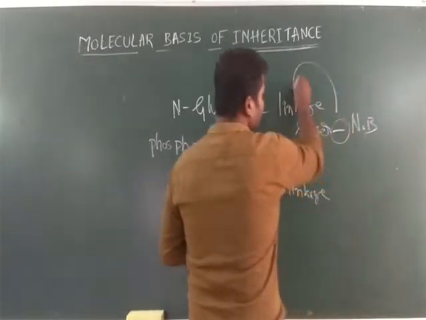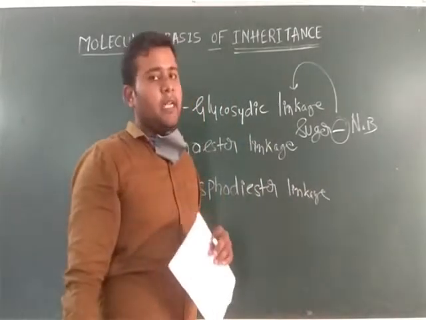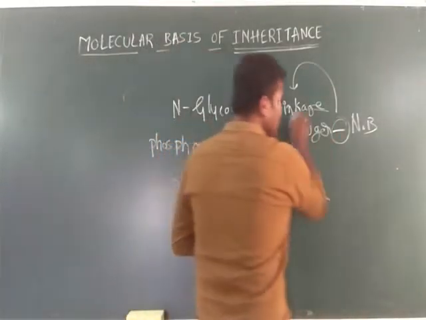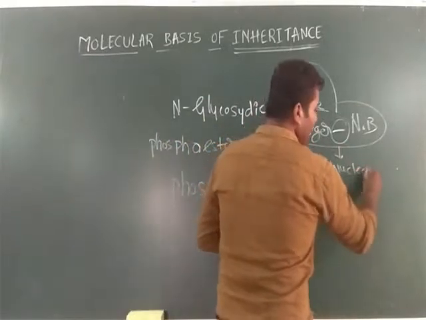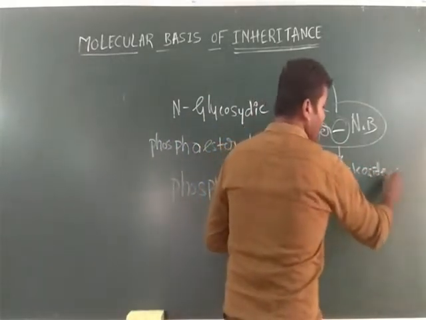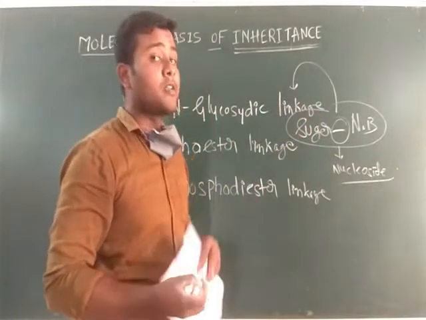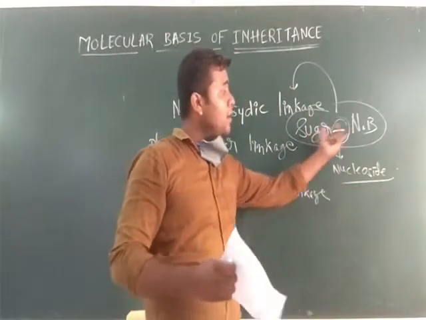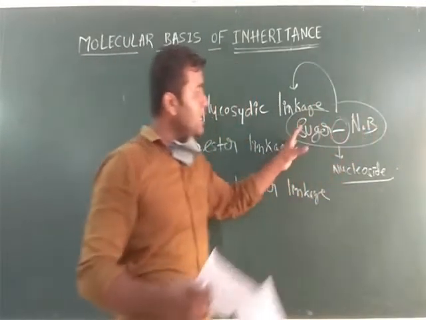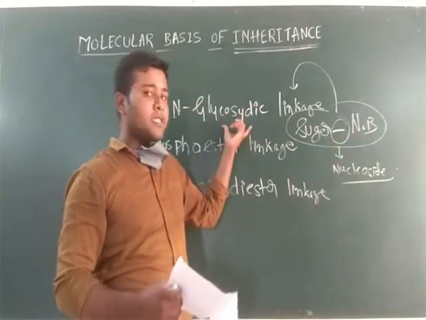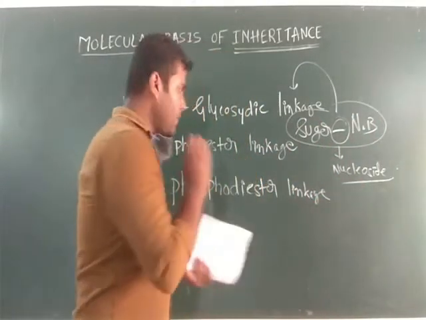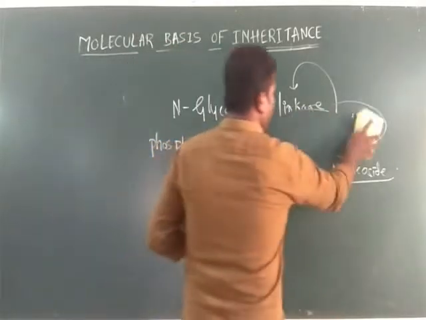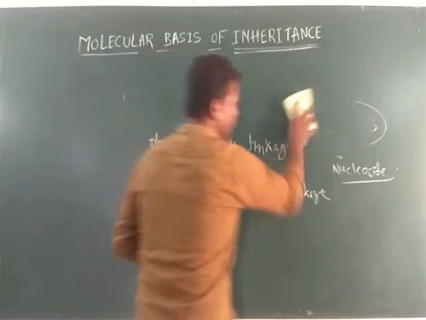This linkage is nothing but an N-glycosidic linkage. So, this composition is going to form what? Nucleosides. I already told you that. Nucleosides are made up of sugar plus nitrogen base. These are connected by N-glycosidic linkage and form nucleosides. Keep in mind. Okay, this one is completed.